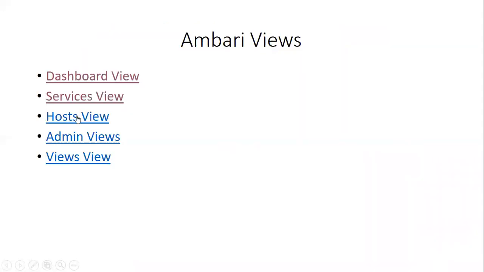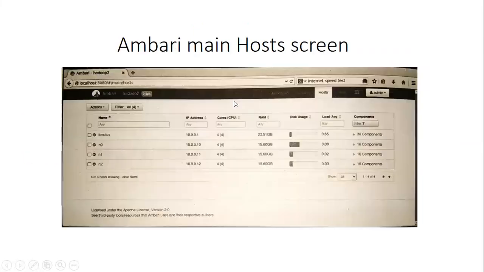Next we have host view. What is host view? It is basically considered under the host name, IP address, number of cores, memory, disk usage, load average, and Hadoop components. Selecting the host menu item provides this information. I will click here.